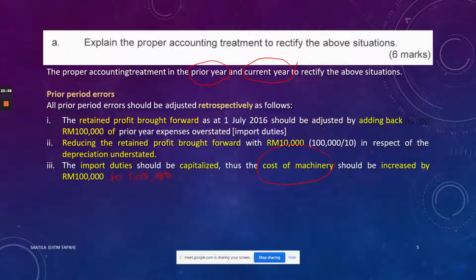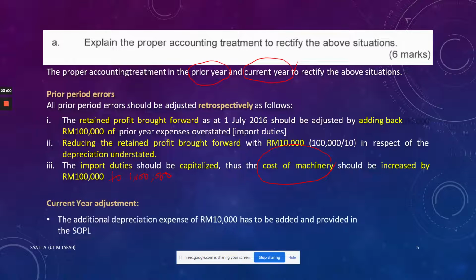So what happened to the current year? Because current year also, we have to make adjustments. So in the current year, the additional depreciation expense of 10,000 has to be added and provided in the SOPL, right? Or you can also mention the current year depreciation expense charge was 110,000. You can either say the additional depreciation is 10,000 and you charge in the SOPL as an expense. That is one way of explaining.